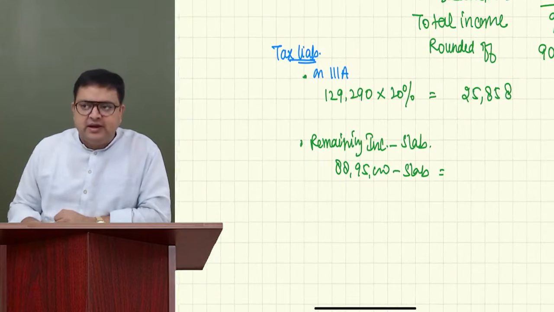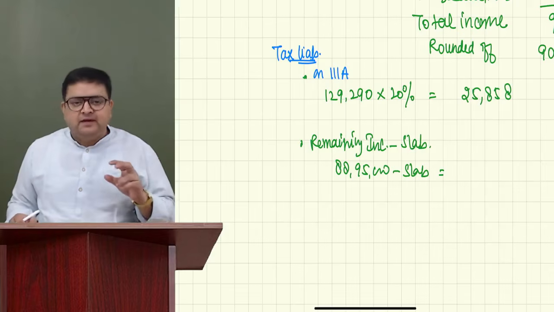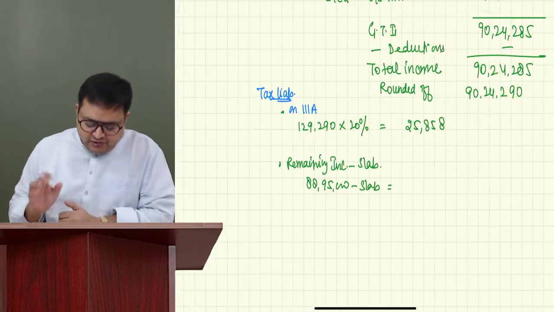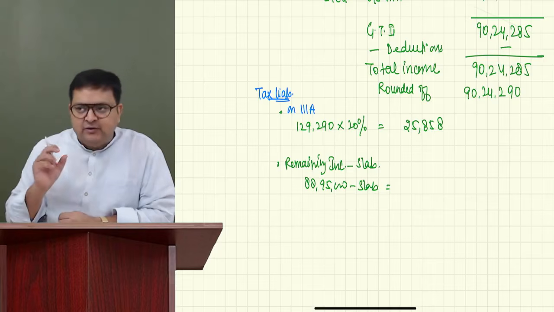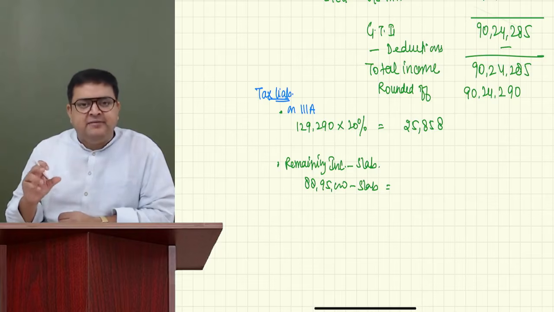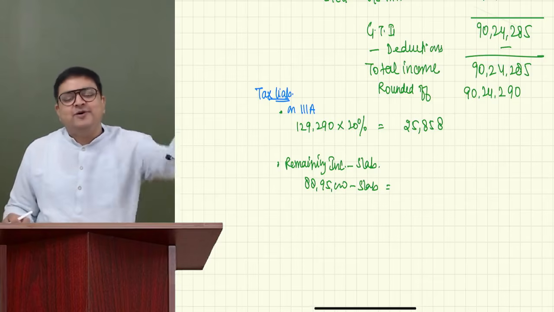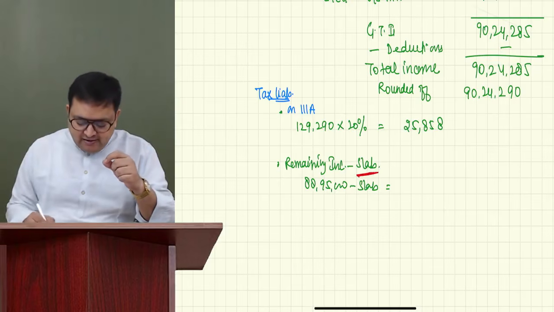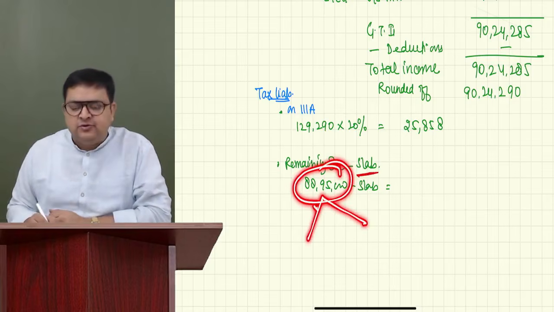And guys, you must be knowing that in the default scheme, after 15 lakh, we have to pay 30%, right? Whenever you have to compute tax at slab rates on any income which is more than 15 lakh, just do this to calculate it quite quickly.